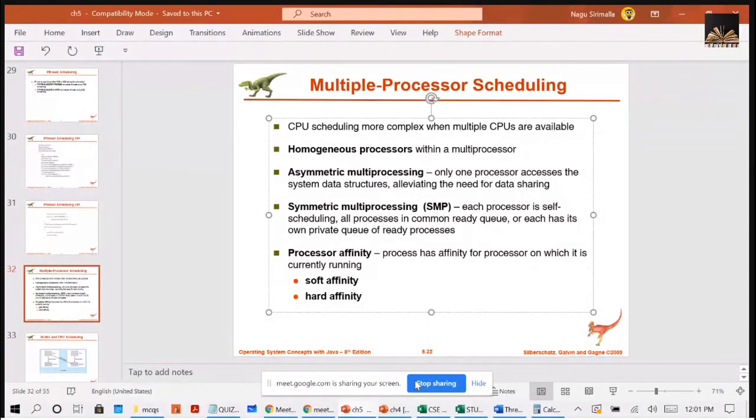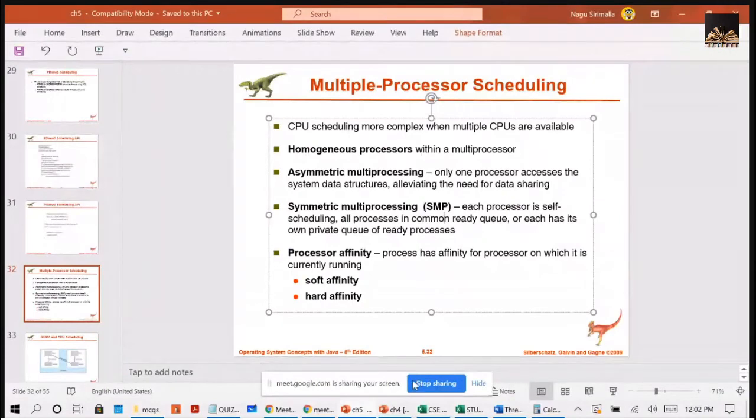What are those? No two processors can schedule one process at a time, and the second one is no two processes can refer to the same memory location, or they will be referring to the same data structures, right? So those are the things we should consider.